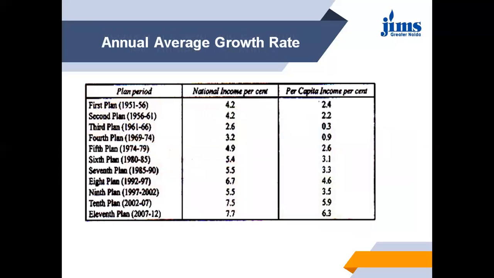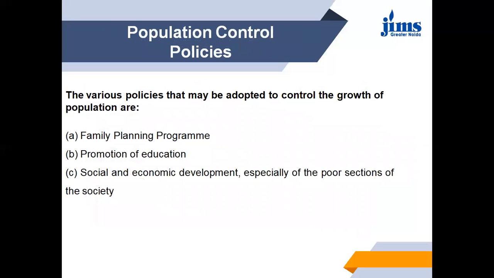Before we go further, we can check the 11 five-year plans, and you can see that the national income percentage is increasing, and per capita income is also increasing till the 11th plan. Now, overpopulated developing countries are currently facing this kind of problem of population explosion. So population growth is swallowing up a large part of the gains in national income brought about by planned economic development. If we want that future generations should have at least as good prospects of living as the present generation, we must control population growth.